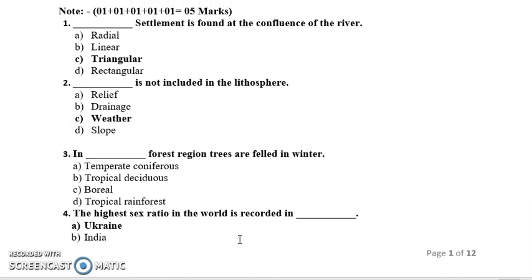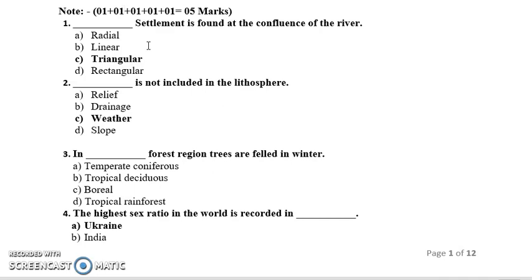Next is question number 1B. We have to select the correct alternative out of 4 options. The first question is, dash settlement is found at the confluence of the river. The right answer here is triangular. Wherever there is a river confluence, what does it mean? When two rivers meet at a certain point, that junction of those rivers is called a confluence. Triangular settlements can be seen at those places.